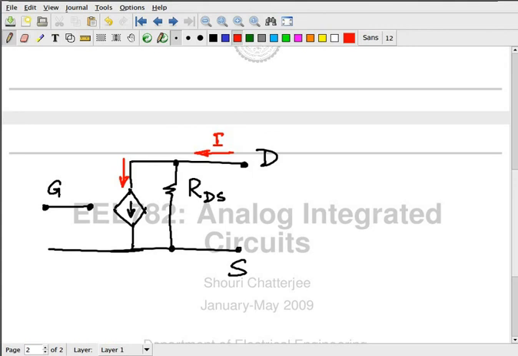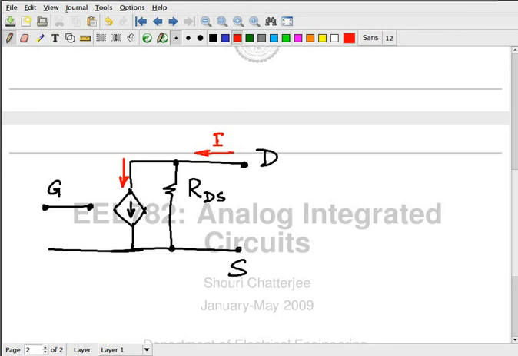Where is VT coming from? RDS is infinity or RDS is not infinity. So then VDS is 0. So this relationship is true only when VDS is 0, from this model. So the value of the current source is the current taken when VDS is 0. Otherwise, this is a very crude model, so don't worry too much about it. Okay, also this is a large signal model.